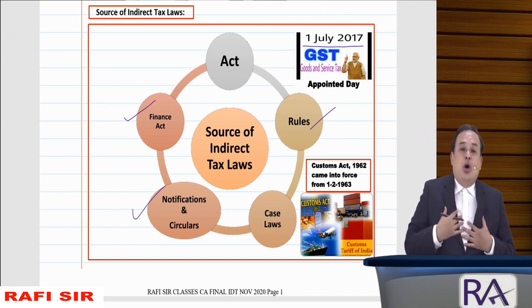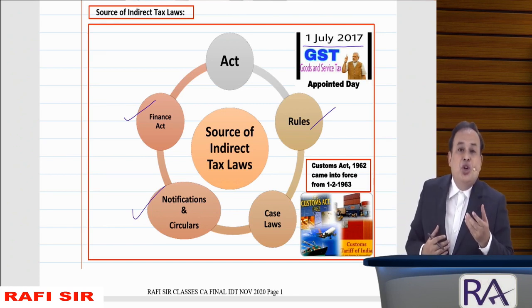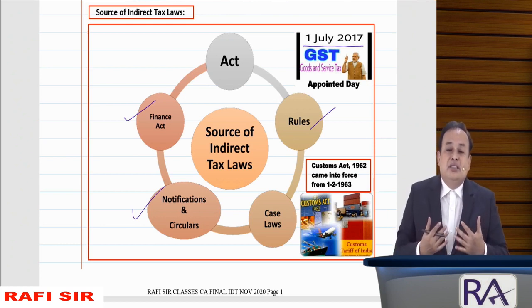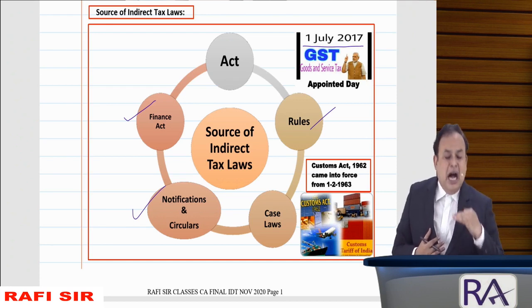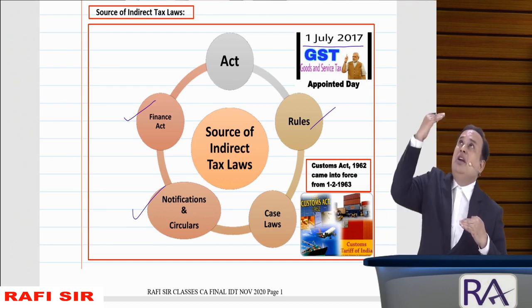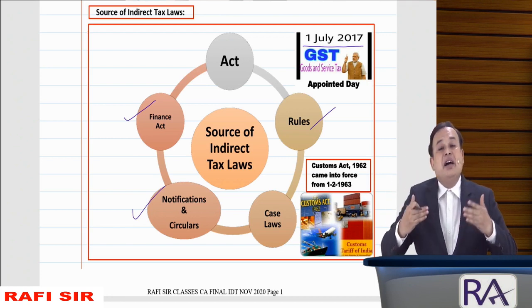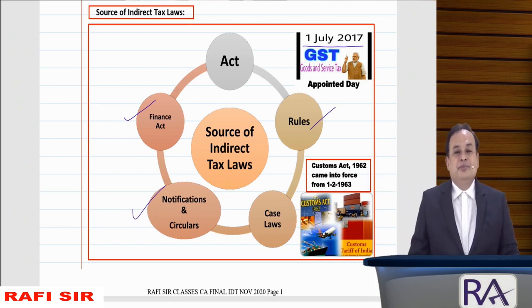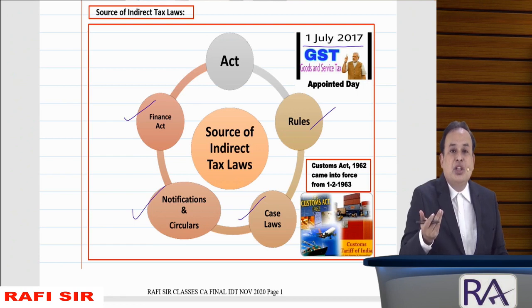Thereby, we should know what case laws and case studies, judgments pronounced by our judiciary, right from the commissioner, assistant commissioner, appeals, to the level of the Supreme Court of India. Apart from that, the authority for advance ruling. Got the clarity, my dear? So, case laws are also warranted wherever difficulty arises.